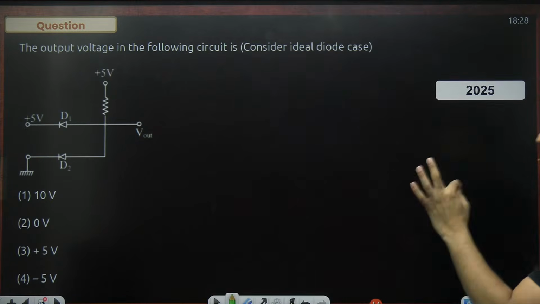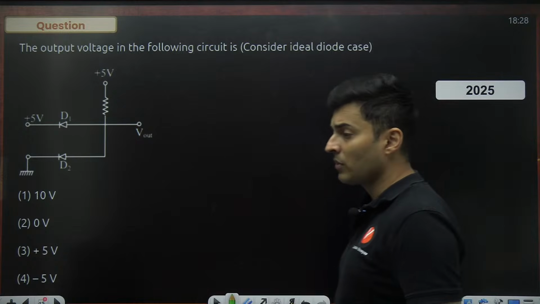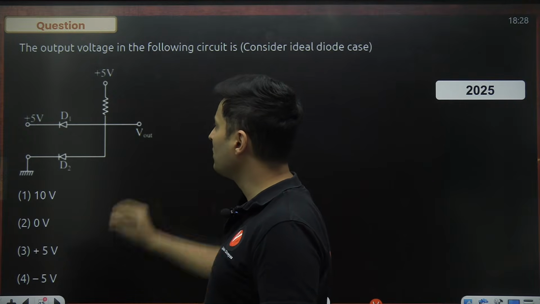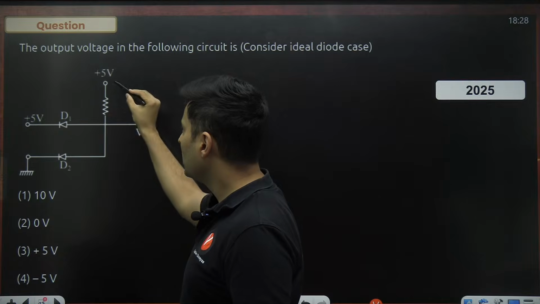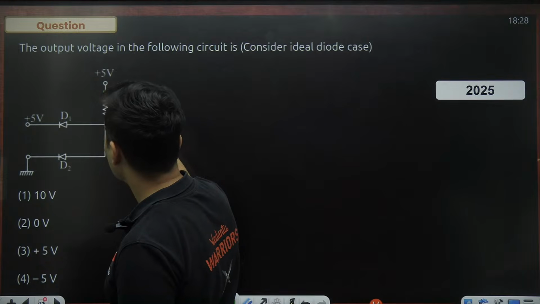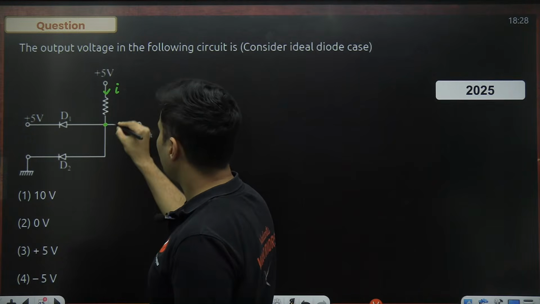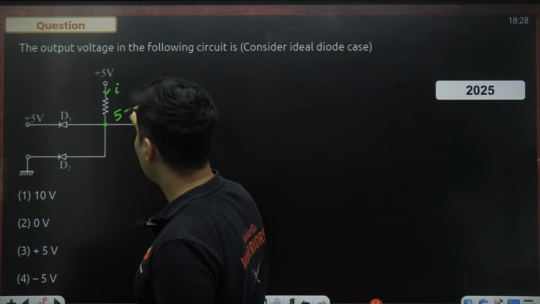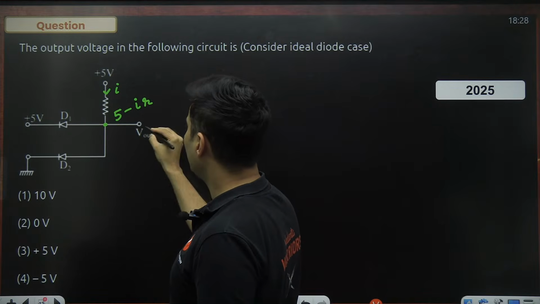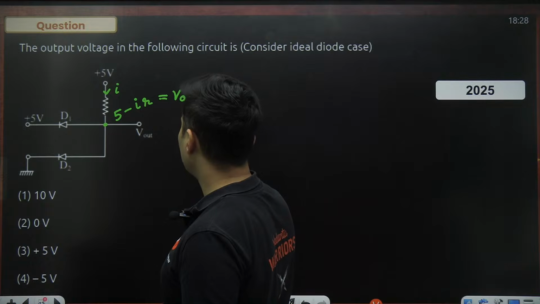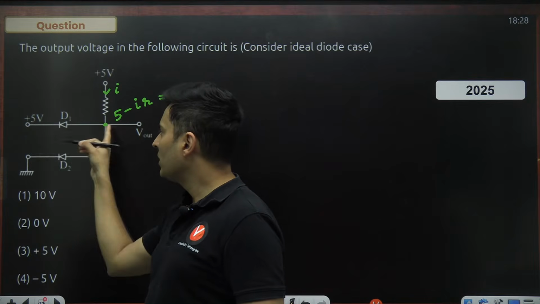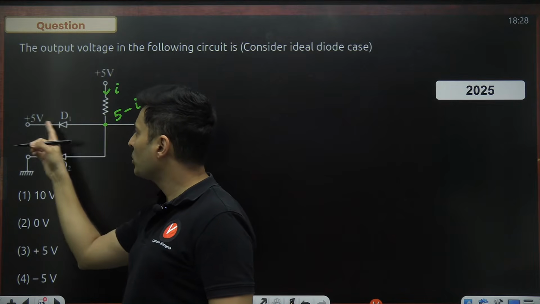Here is the next one. The output voltage in the following circuit is how much? Well, as you can see over here, output voltage is here. This is 5, this is 5, this is a diode. Just imagine some kind of current will flow over here. What will be the voltage at this point? Using Ohm's law, it will be 5 minus I into whatever that resistance is there. That will also be equal to V out. And because this diode, if it is conducting in the forward bias, then the current should go from here to here.